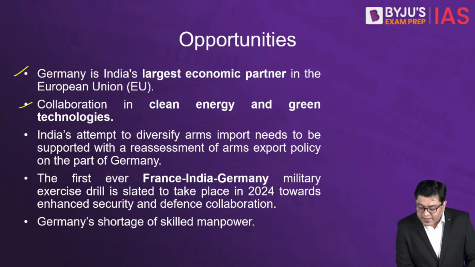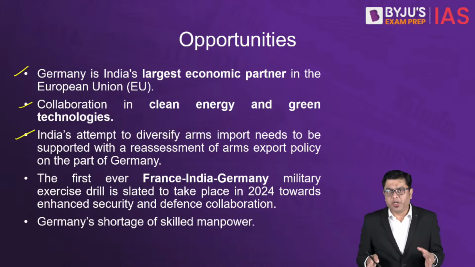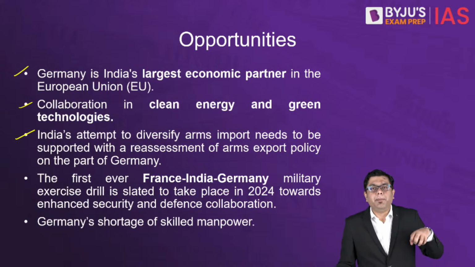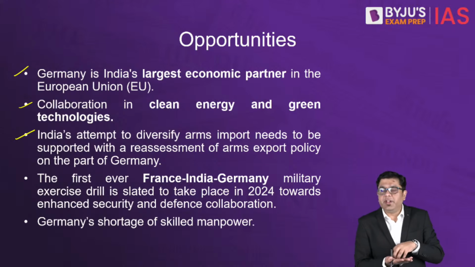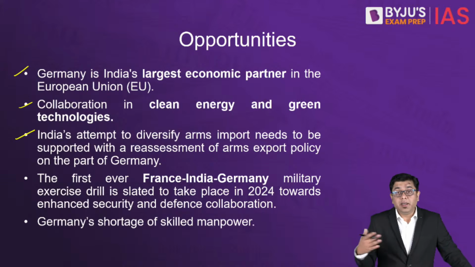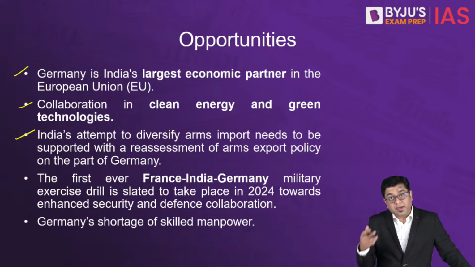Then India's attempt to diversify arms import from Russia, where India has got a strategic dependence on Russia. Because we have been one of the larger importers of Russian arms, we need to diversify that. But then that has to be coupled with German export independence, whereby the German defense industries open up their export to other areas and other countries as well. India would be very much interested to get, for example, anti-tank guns from Germany, even the Leopard 2 tank, which is now being used in Ukraine. That is also German made, which India is very keen upon.